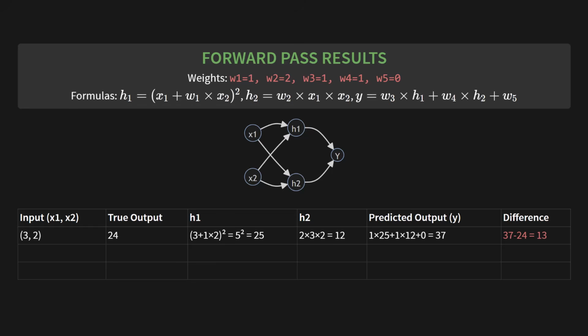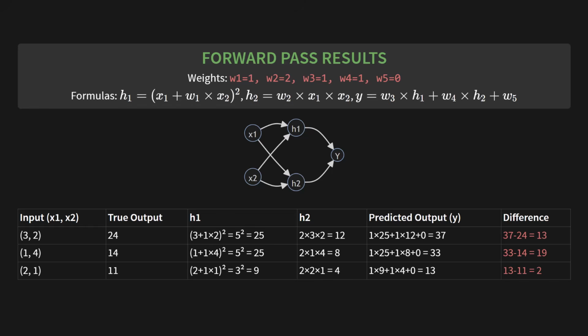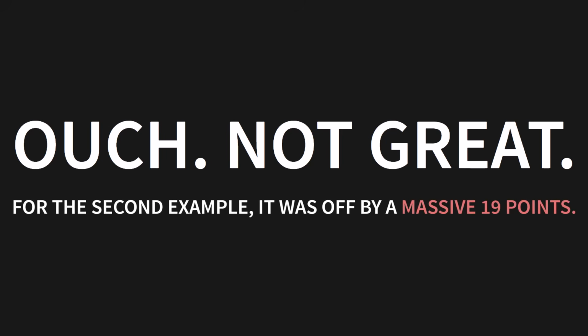Now that we've done the first one, the rest are similar. For the second example with input 1, 4, the network predicts 33. The real answer is 14, so it's off by a whopping 19. For the last one, it's a bit closer. It predicts 13 when the answer is 11, for a difference of just 2. Ouch. Not great. For that second example, it was off by a massive 19 points.